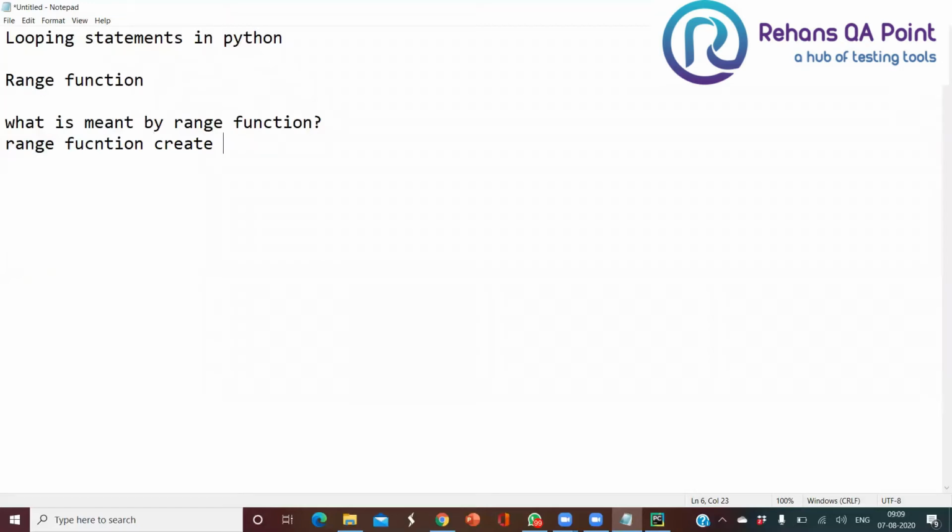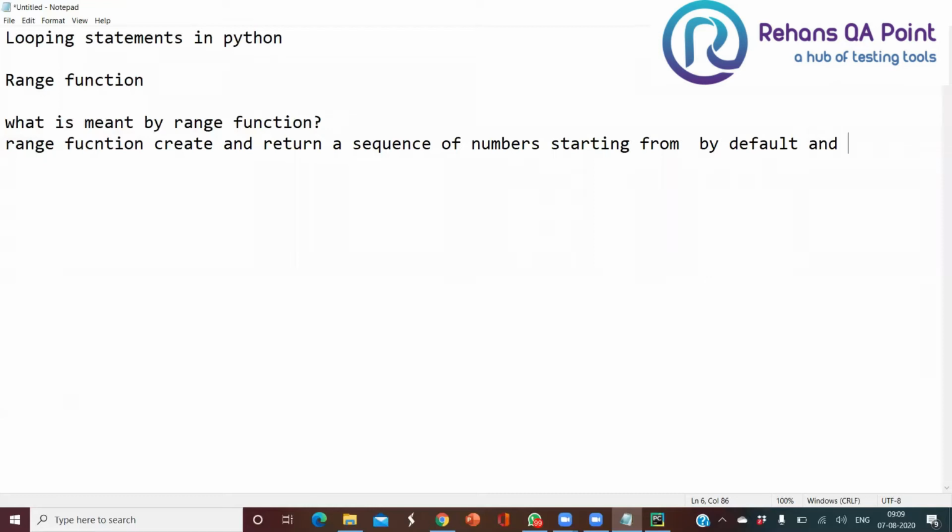creates and returns a sequence of numbers. It is going to create and return the sequence of numbers starting from 0 by default, and it increments by 1 every time you call it.